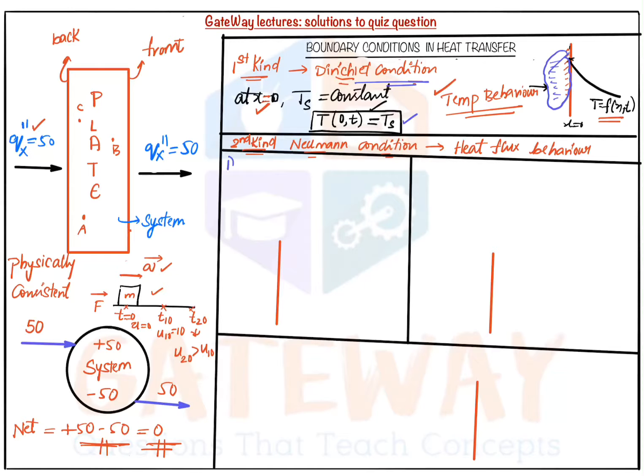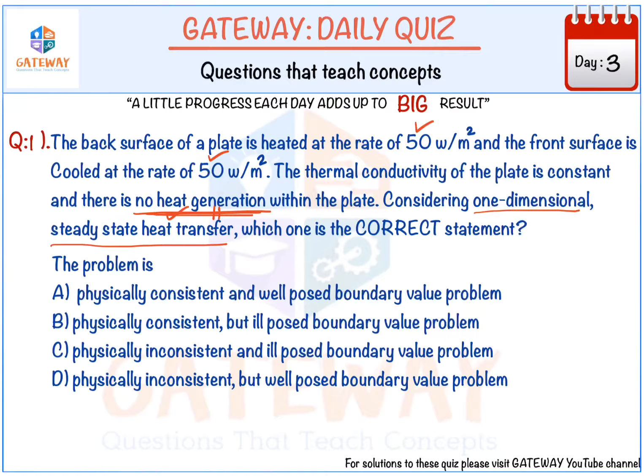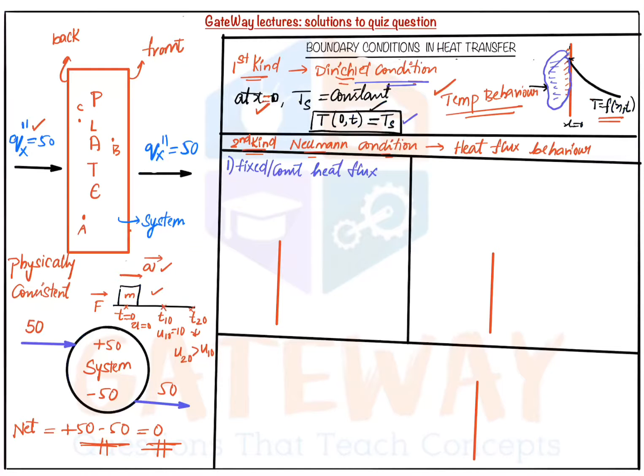The first case in that is fixed or constant heat flux. What does it mean? That is mentioned in our question. It is said that the back surface of the plate is heated at 50 watt per meter square. It is said 50 watt, but they did not mention whether it is a constant 50 watt per meter square or will it increase with time. And also they mention steady state heat transfer. So we can assume it as a fixed condition, nothing but fixed heat flux.